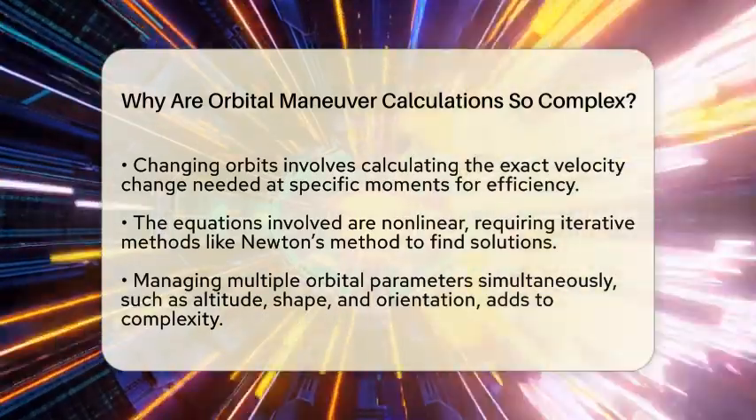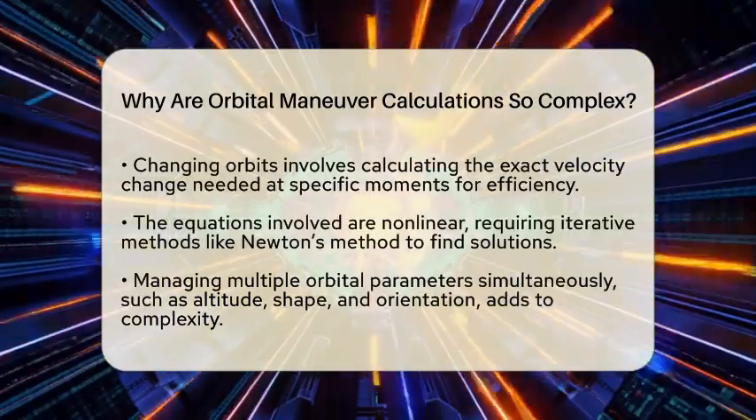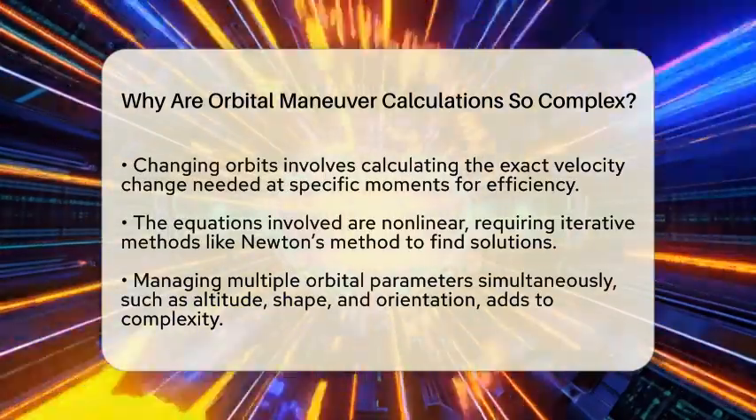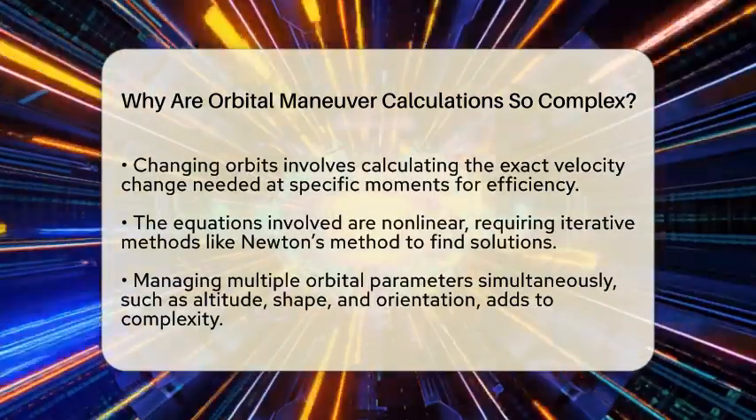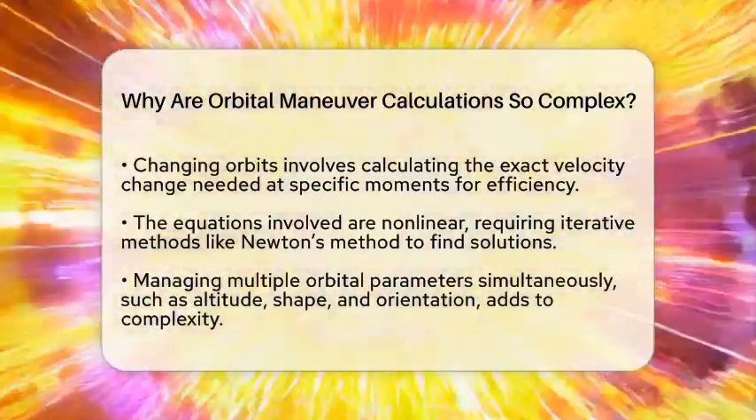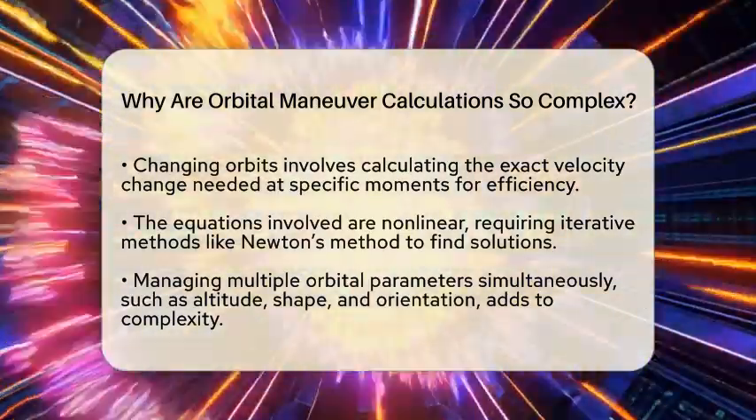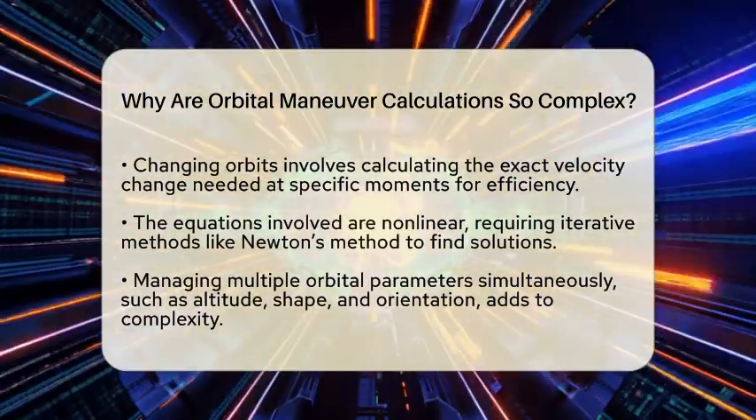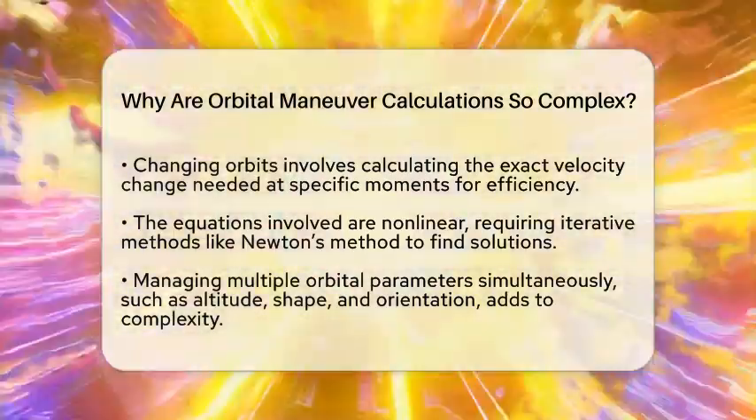When planning a maneuver, you need to consider how to change the altitude, the shape of the orbit, and its orientation all at the same time. For example, moving from a low Earth orbit to a higher one involves calculating the size of the velocity boost needed at specific points, often called burns. Timing these burns precisely is essential to minimize fuel use and ensure the spacecraft reaches the right spot.